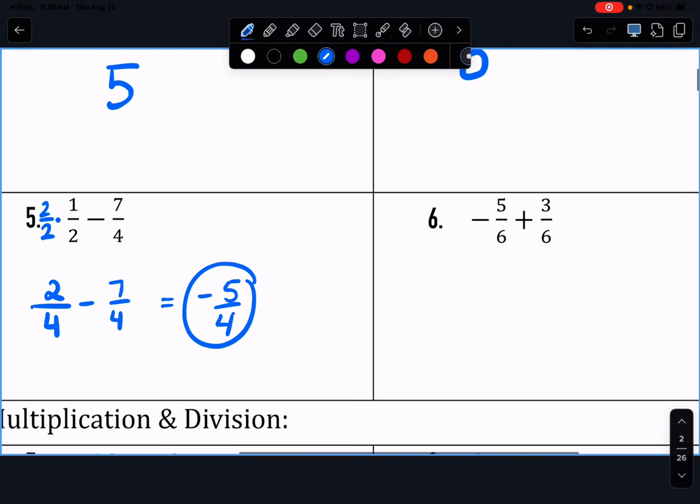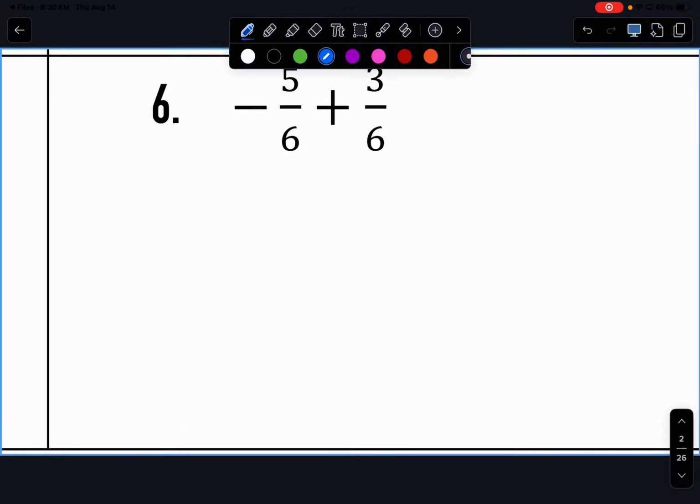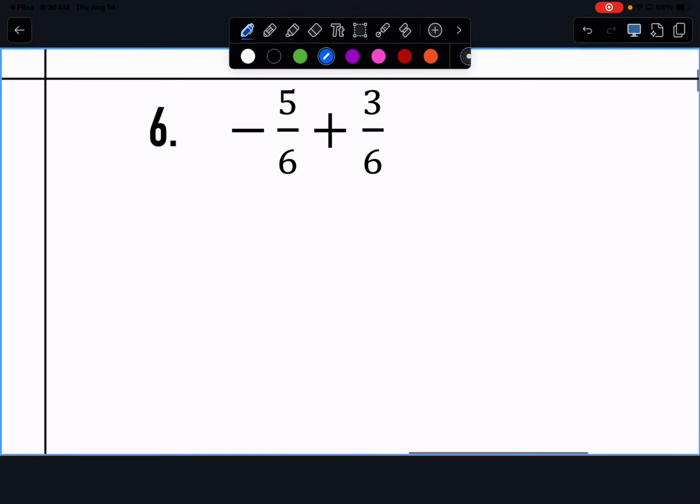Now, for 6, do I need to do anything to be able to add or subtract those? Okay, so I can just simplify. So what is negative 5 sixths plus 3 sixths? Negative 2 sixths. Can I simplify that? To what? Negative 1 over 3. How do you simplify a fraction? What are we doing? We would divide both of them by 2 or whatever the common factor is with them.